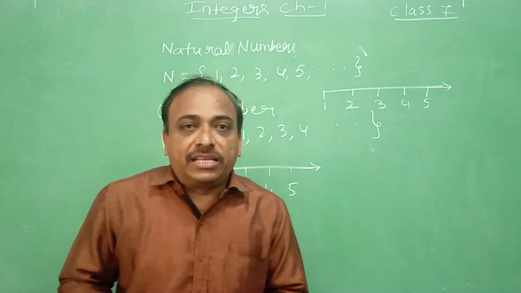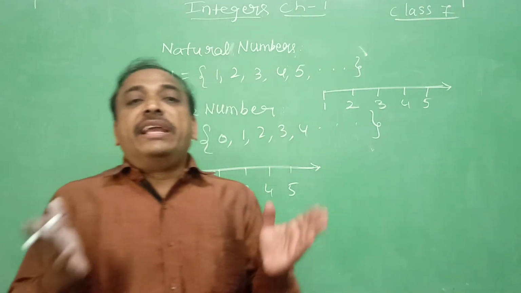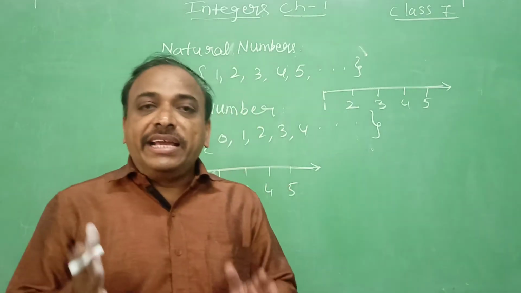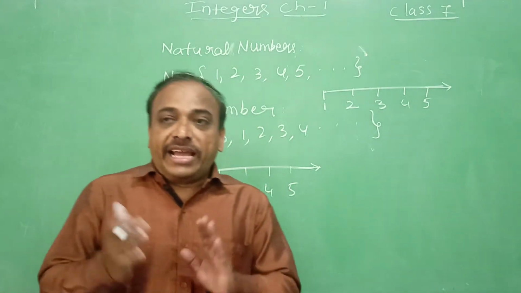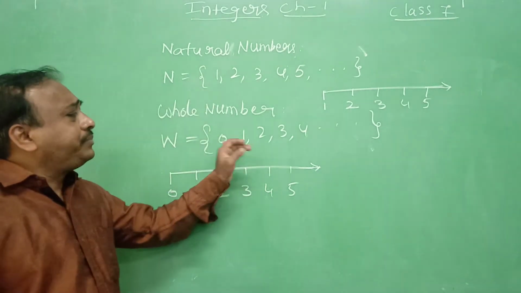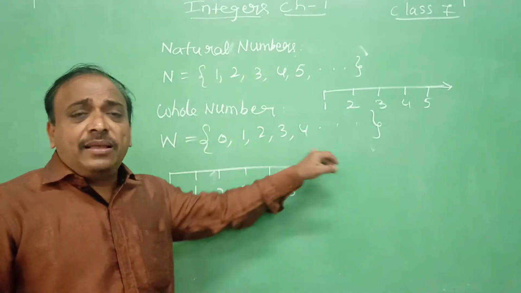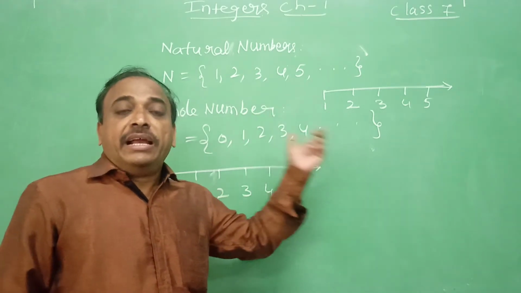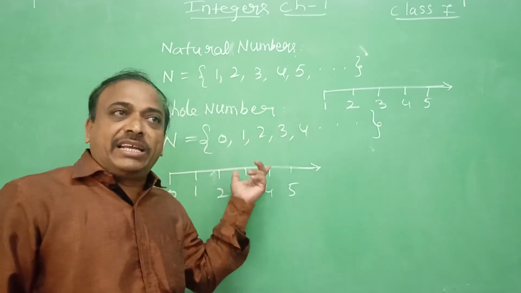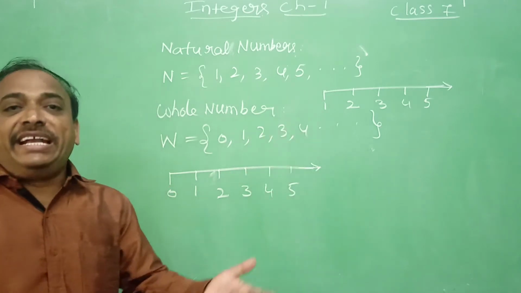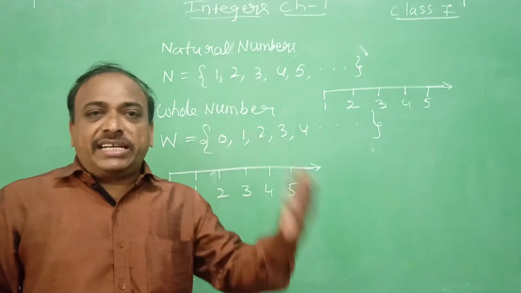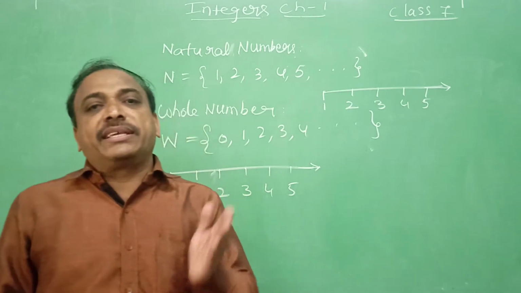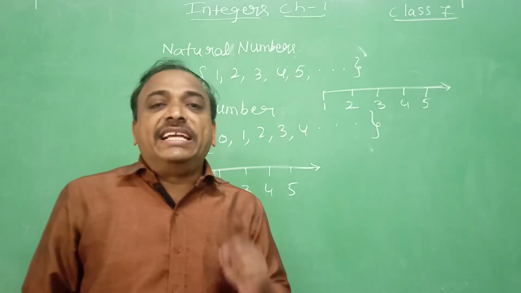So integers are nothing but the numbers with the negative numbers, positive numbers including 0. Integers are negative numbers with whole numbers also, we can say. These are all whole numbers, which are called positive numbers. Negative numbers with whole numbers are called integers. That is one way. Or positive numbers and negative numbers including 0 are called integers.